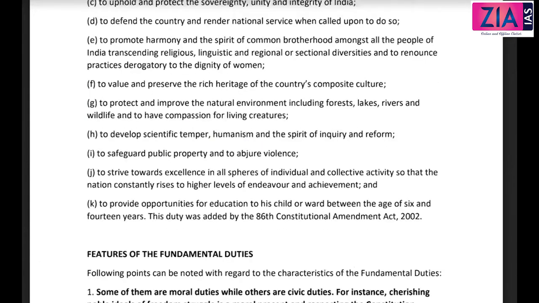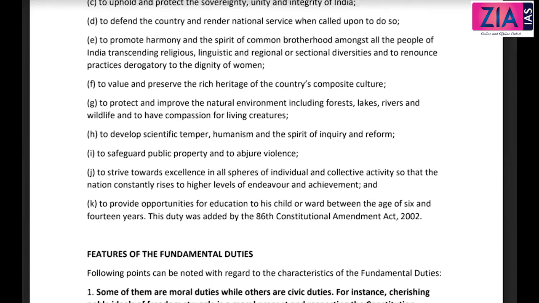To promote harmony and the spirit of common brotherhood amongst the people of India across religious, linguistic, and regional or sectional diversities, and to renounce practices derogatory to the dignity of women. To value and preserve the rich heritage of India's composite culture, these are general in nature.